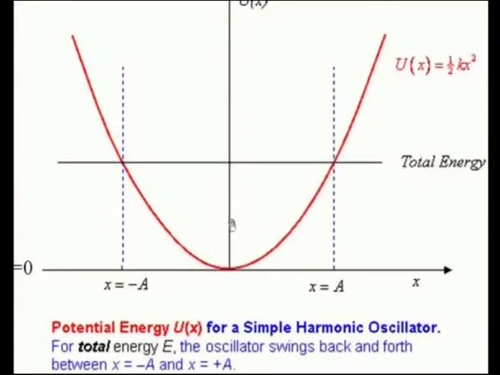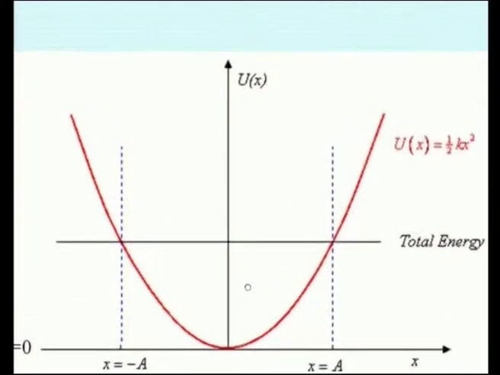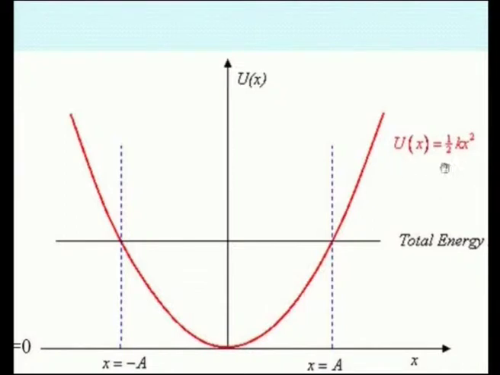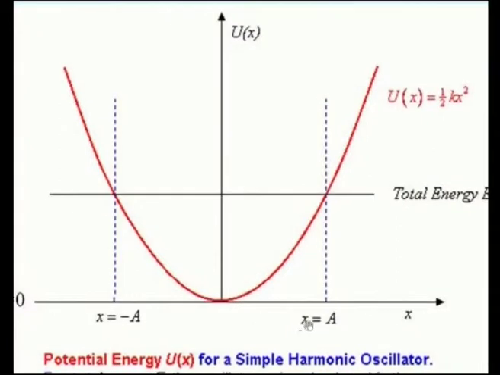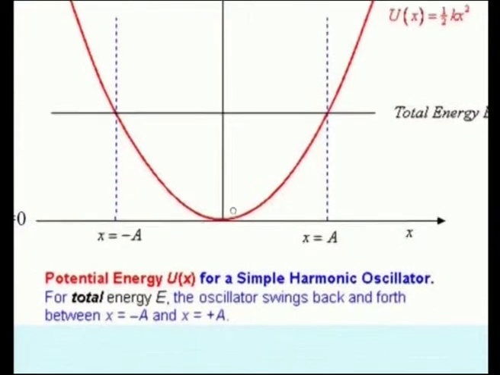So, this is the potential energy curve for a simple harmonic oscillator. This is the equation we have derived just now: the potential energy of the harmonic oscillator u of x is equal to half k x squared. For this total energy, there will be a negative amplitude minus A and the positive amplitude plus A. So, what happens here? This oscillating particle or oscillator swings between these two levels, negative minus A and positive plus A. In between x equal to minus A and plus A, this oscillating particle swings back and forth with the same energy En.